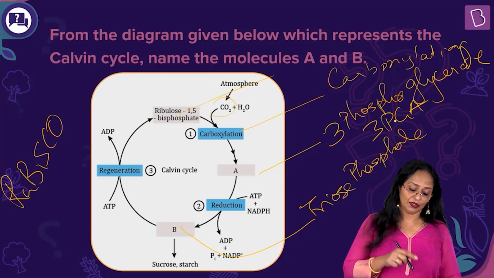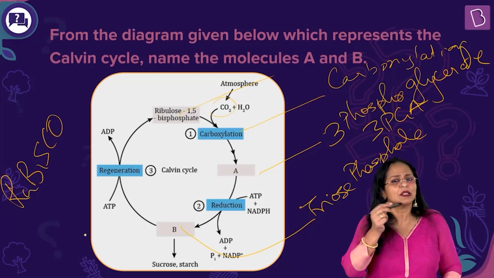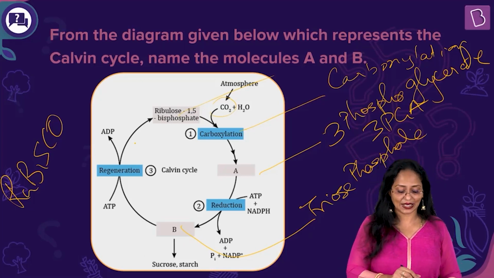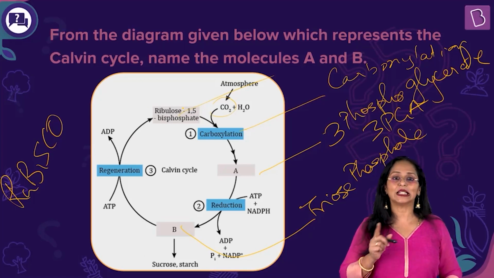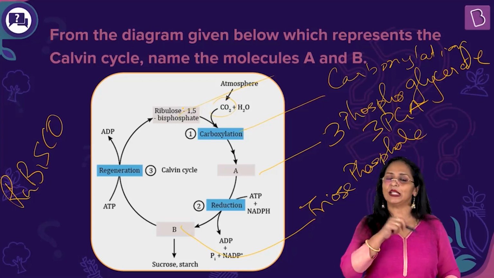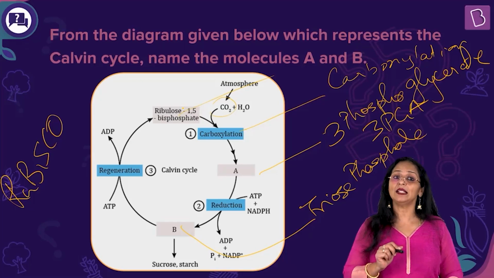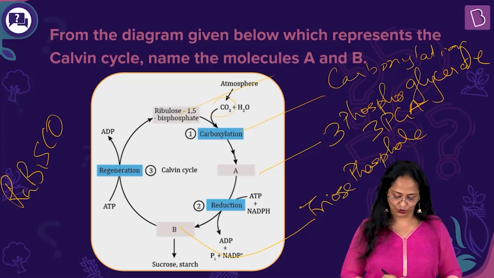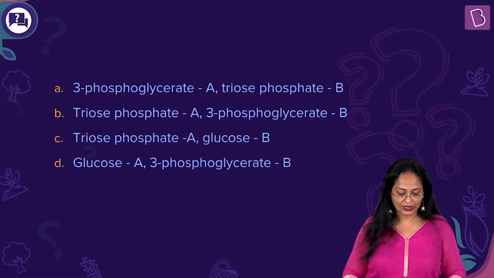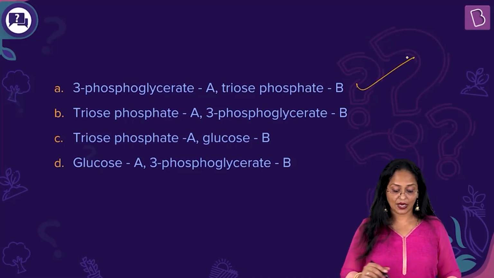And the third step is regeneration. The triose phosphate group undergoes several reactions, is recycled to form RuBP, and this process is the regeneration step of the entire cycle. Okay, so now we've got the answers. The first one, A is 3-phosphoglyceric acid, B is the triose phosphate group. Let's now look at the options. Is it 3-phosphoglyceric acid for A and triose phosphate for B? Yes.